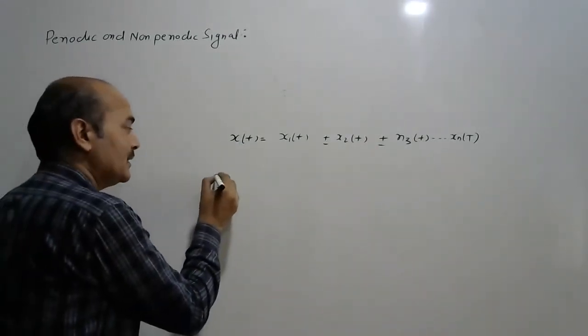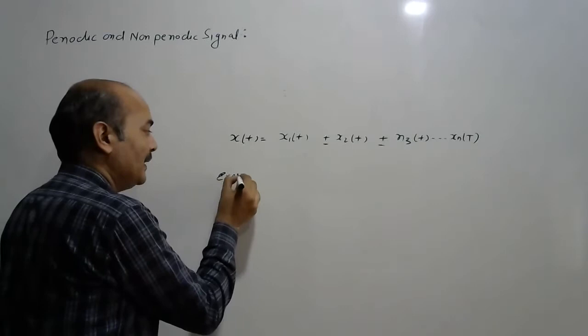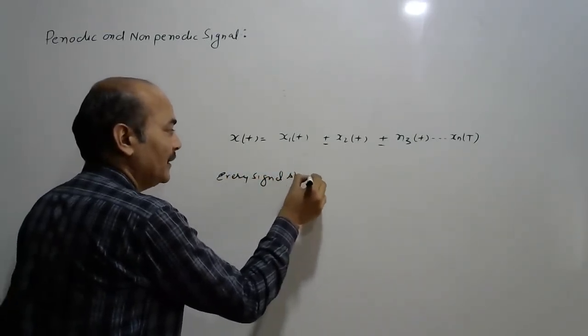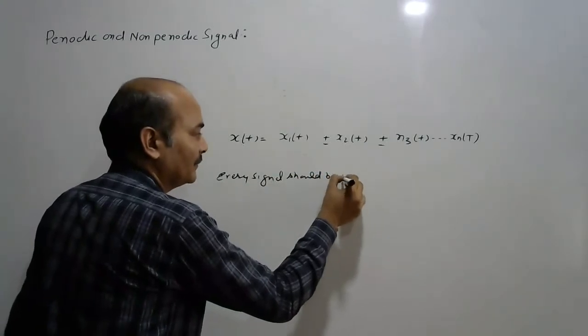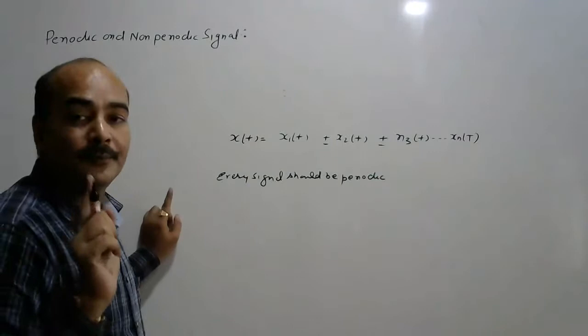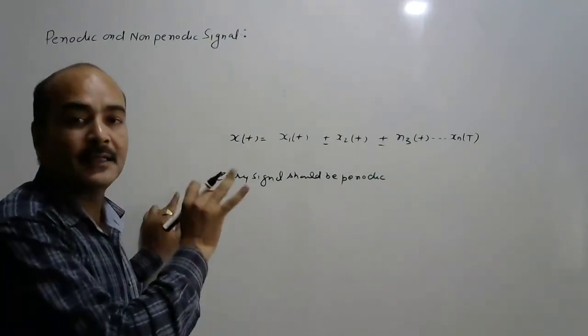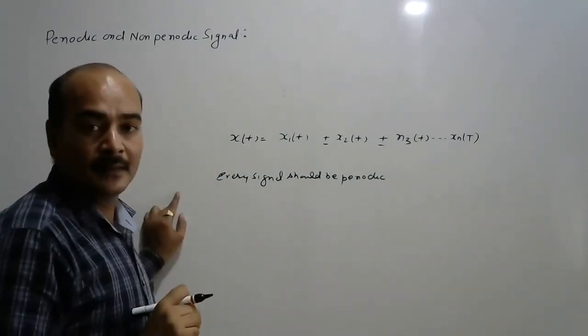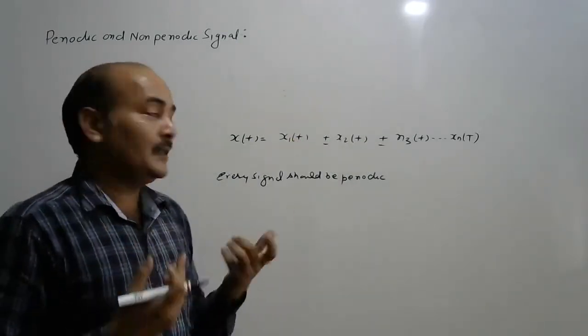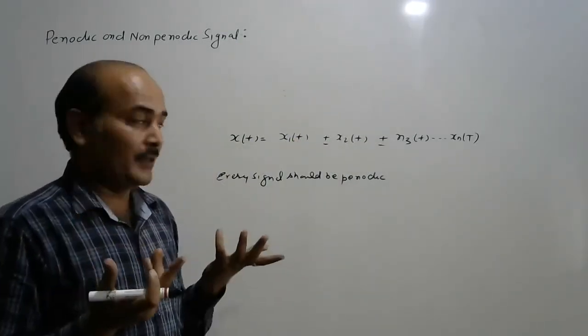So the first condition is every signal should be periodic. If even one is non-periodic, then x(t) becomes non-periodic. Second case: if all are periodic, then is x(t) periodic or non-periodic?